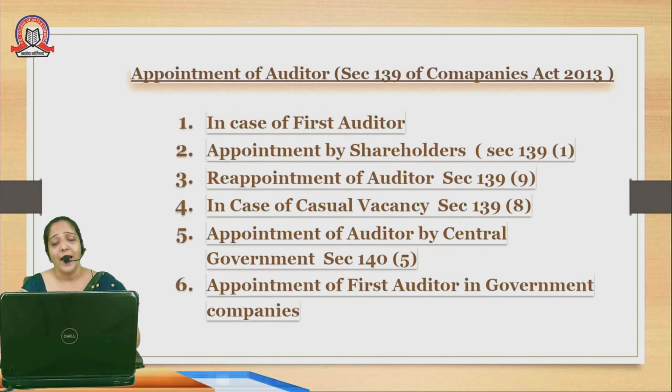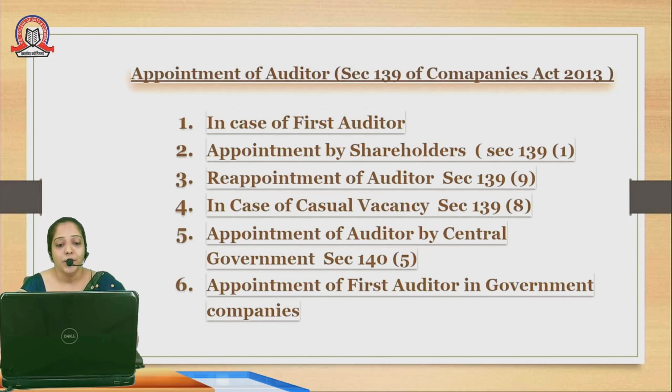In case of casual vacancy. First of all, what do we mean by casual vacancy? Casual vacancy arises in case of death, resignation, or disqualification of an auditor. In this case, the board of directors are eligible to appoint the auditor to fill the casual vacancy. The tenure of that auditor will be till the conclusion of the next annual general meeting.